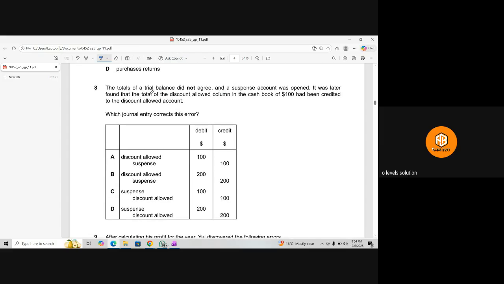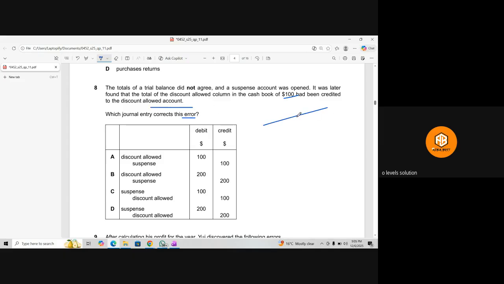The totals of the trial balance did not agree, and a suspense account was opened. It was later found that a total of the discount allowed column in the cash book, $100, had been credited to the discount allowed account. Which journal entry corrects this error? Discount allowed should be debited, but we just credited it. So now we need to debit it, of course, but with double the amount.